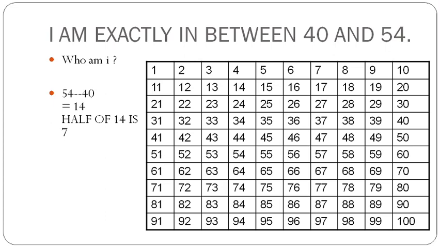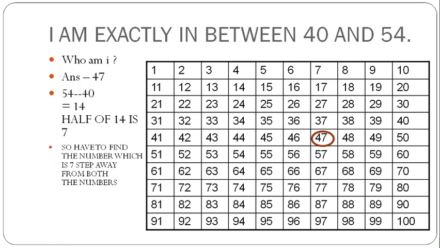Okay, and if you want to find out the distance of the number between these two numbers 40 and 54 from each of these numbers, then we have to find out the half of the difference, that is 14. Half of 14 is 7. So when we get the 7, we can add it with the smaller number, that is 40. 40 plus 7 is 47. We can subtract it from 54 also, that is 54 minus 7 is 47. So what will be the answer? Answer will be 47. So we have to practice lots of this type of question.